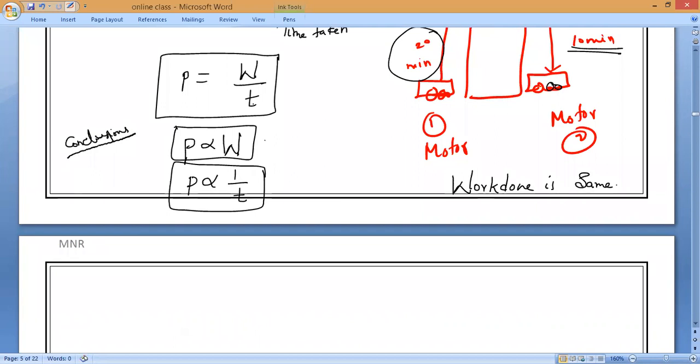Any doubt? Let me know. Clear? Gokul, Aswardhan, Harish, Aswin. If you have any doubt you can ask me.